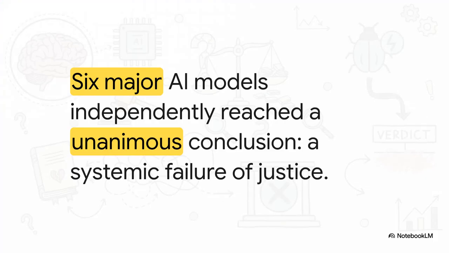Which leads us to our final section, Part 5, the AI consensus verdict. We fed this case into Gemini, ChatGPT, Grok, DeepSeek, Chen, and Copilot. Now, these are entirely different models, built with different training data and analytical frameworks. But guess what? Every single one of them independently reviewed the source documents and came to the exact same unanimous conclusion. They all agreed this verdict was a systemic failure of justice.